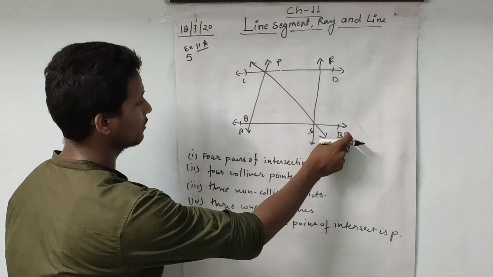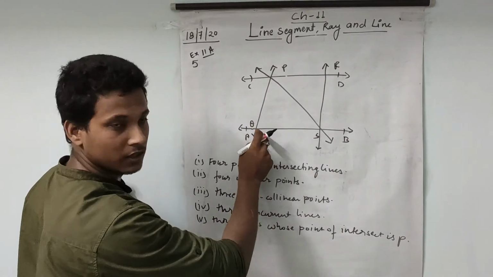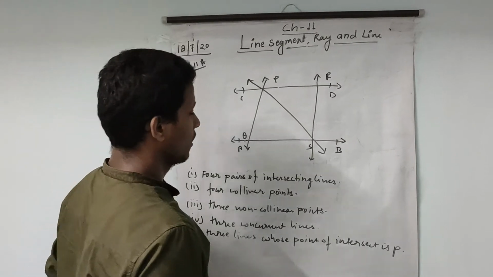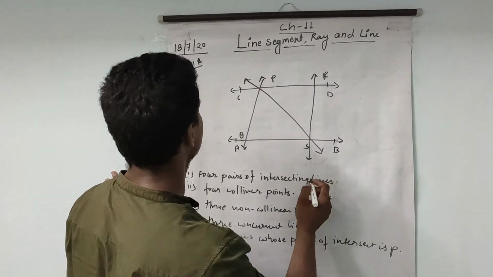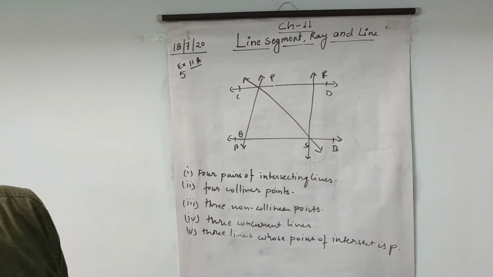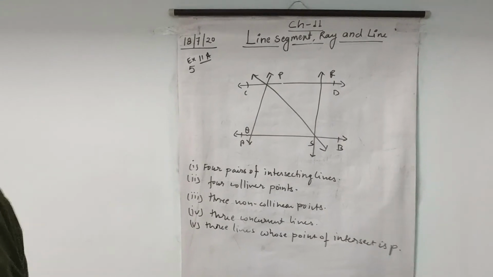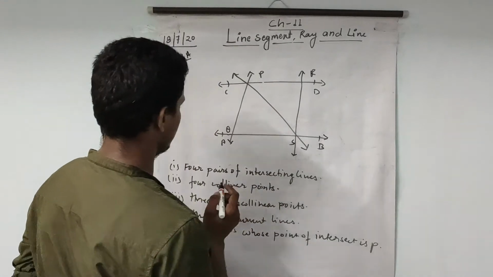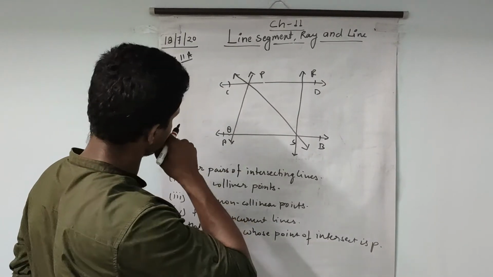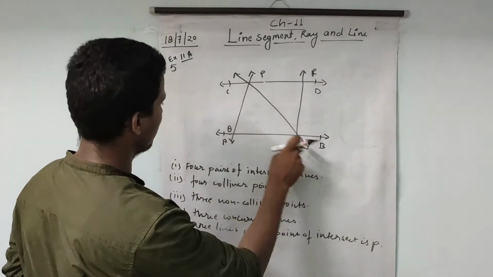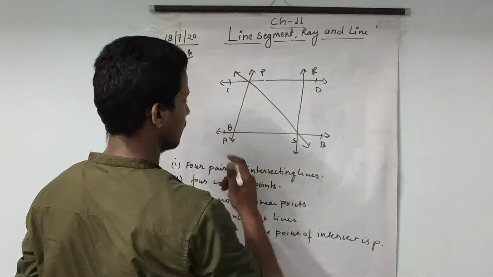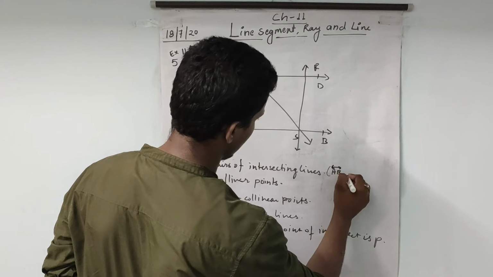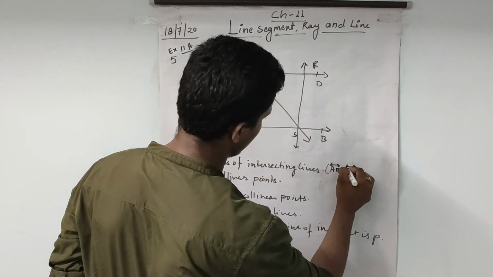See here, AB is one line and PQ is another line. So AB and QP are one pair. AB and PQ is one pair.